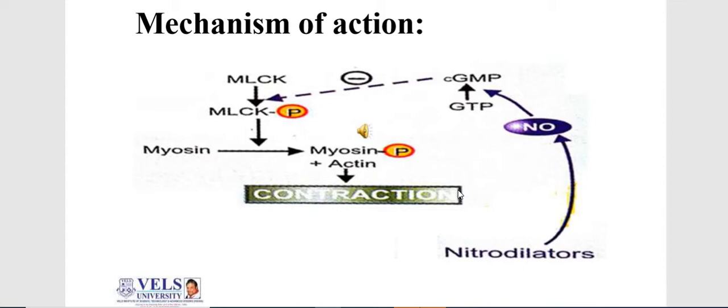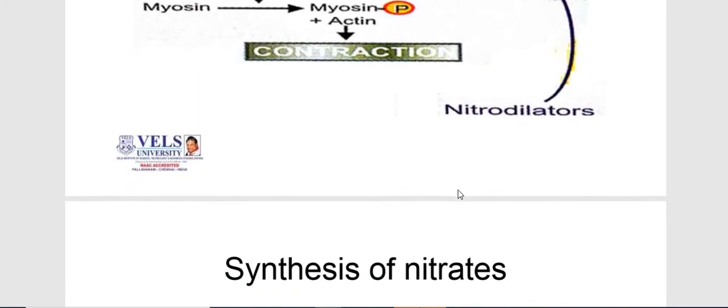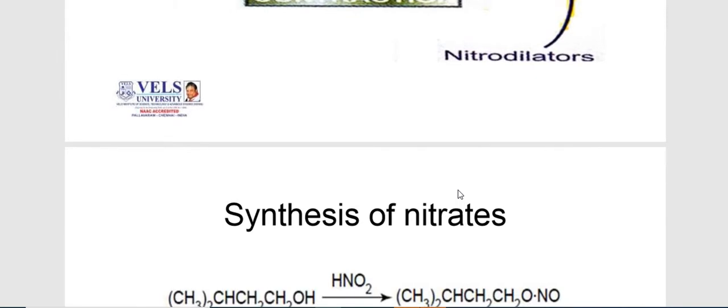Activation of cGMP negatively controls MLCK, the myosin light chain kinase enzyme, which acts on phosphorylation of myosin, and that myosin positively acts with actin. These are the two proteins directly related to the contraction of muscle. So finally, when you take this category of drug, it produces NO and acts on myosin and actin, the two proteins related to muscle contraction. This is the mechanism of action responsible for dilatation.